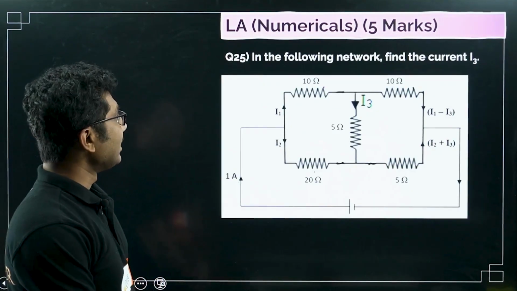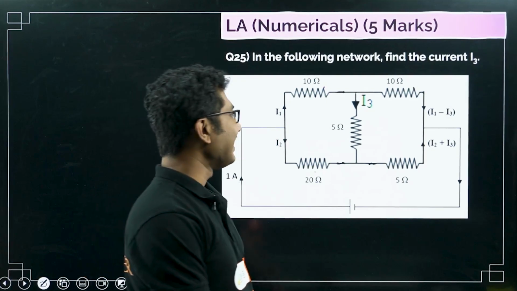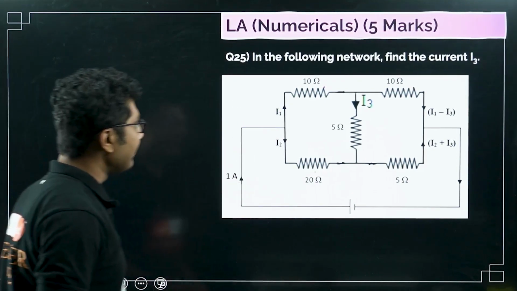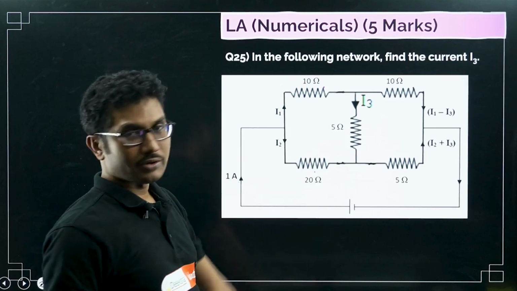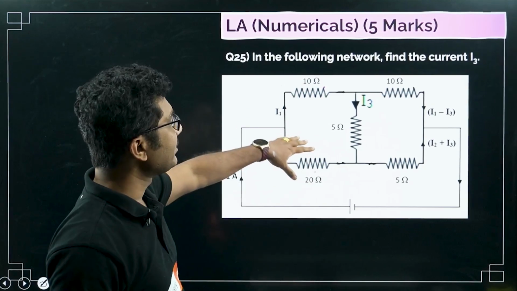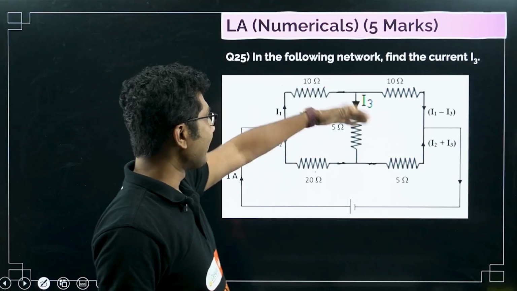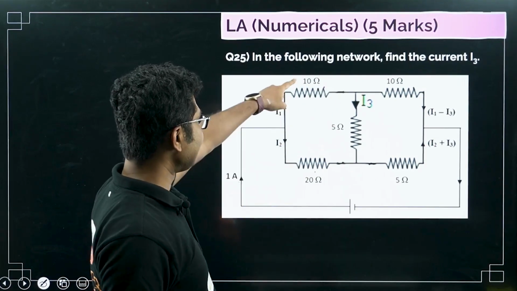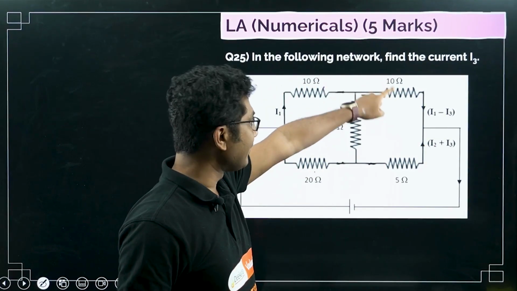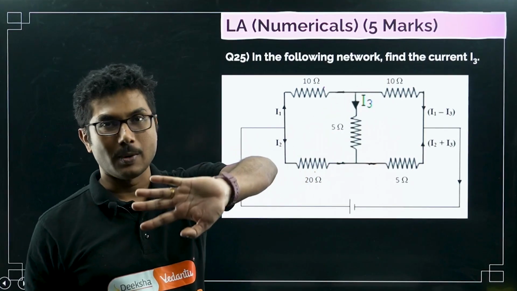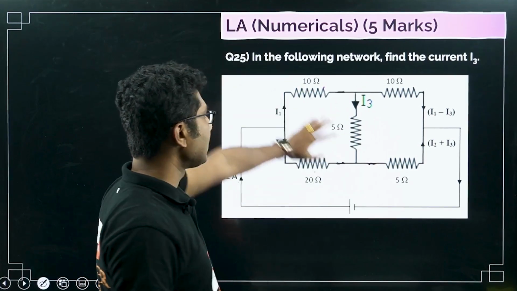Next, in the following network, find the current I3. Another interesting question, and if you see, this is not a balanced Wheatstone bridge. If this were a balanced Wheatstone bridge, you could say 10 by 20, 10 by 5. If it was 5, it was 10, then it is a balanced Wheatstone bridge. We could have said current through this is 0. But this is not a balanced Wheatstone bridge.